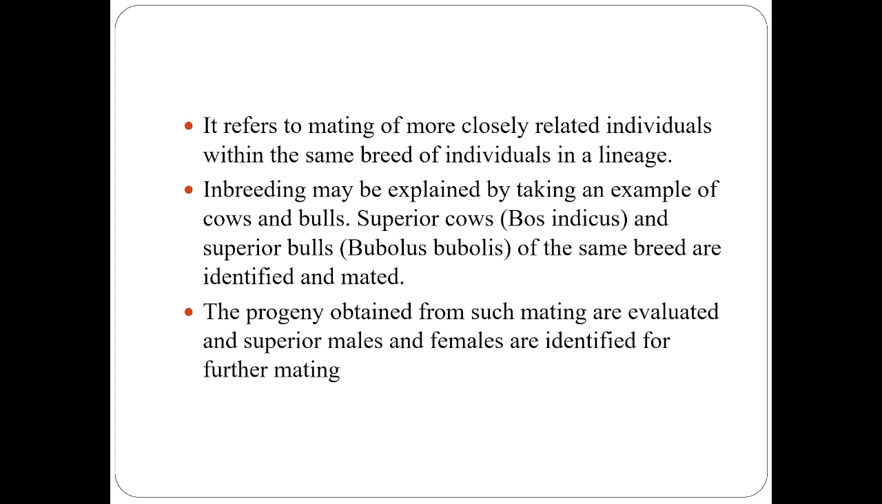We can explain inbreeding by taking an example of cows and bulls. Let us take superior cows, Bos indicus, and superior bulls, Bubalus bubalis, of the same breed. They are identified and mated. Here the progeny obtained from such mating are evaluated, and superior males and females are identified for further mating.